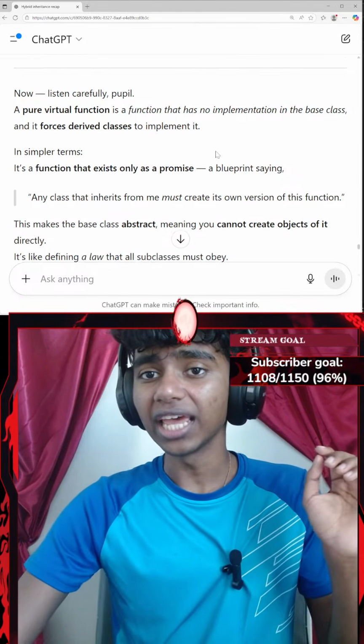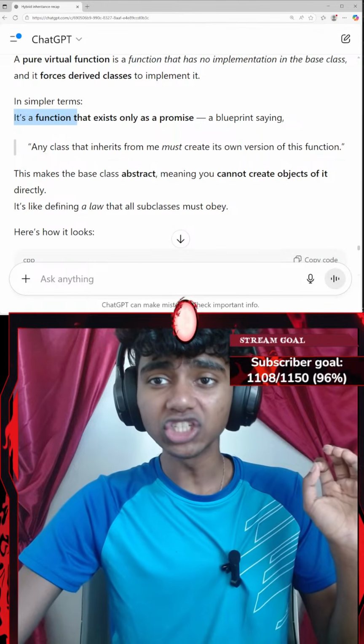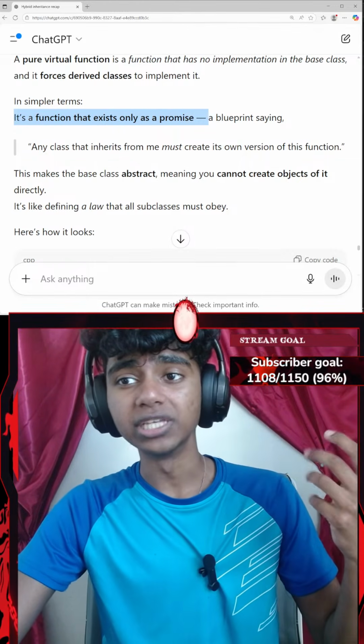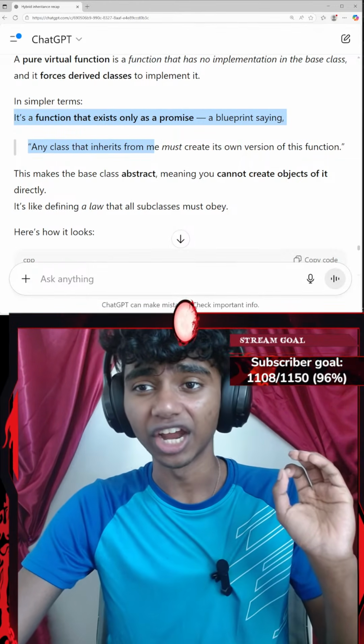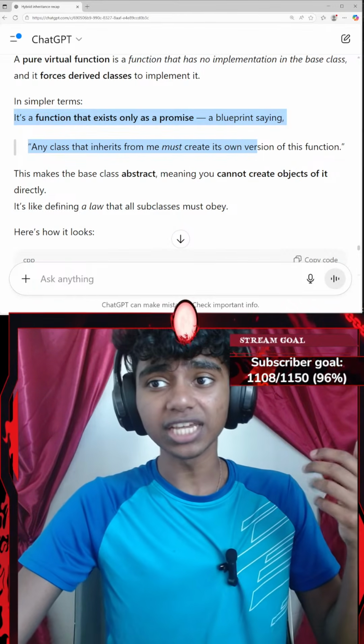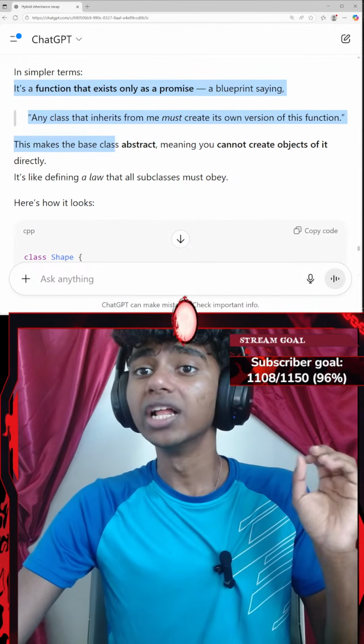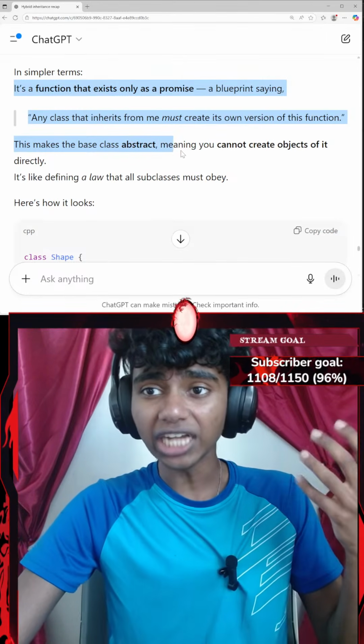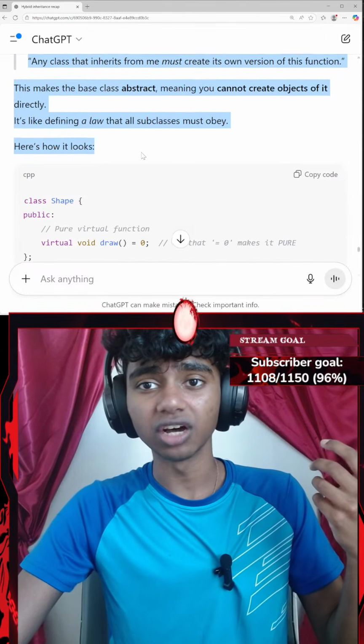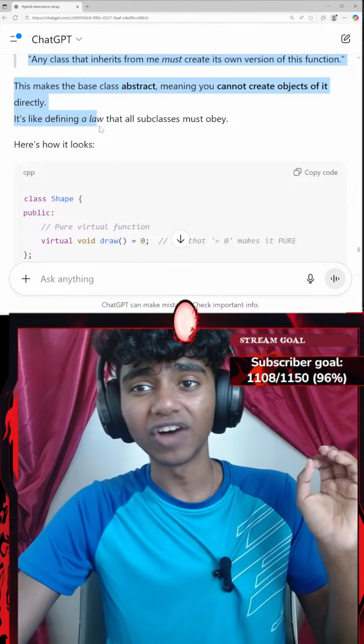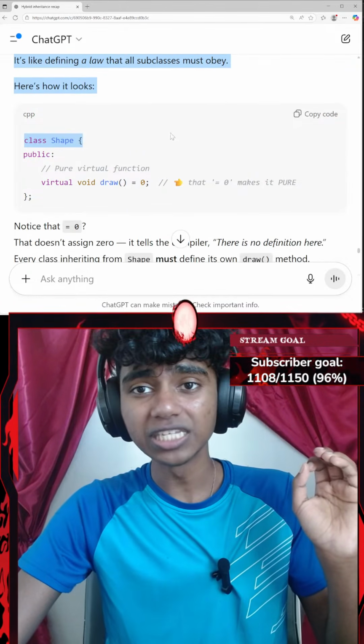Okay, that said, in simpler terms, it's a function that exists only as a promise, a blueprint saying any class that inherits from me must create its own version of this function. This makes the base class abstract, meaning you cannot create objects of it directly. It's like defining a law that all subclasses must obey.